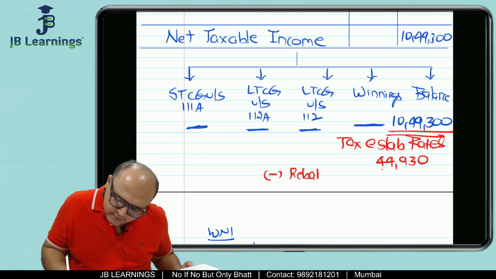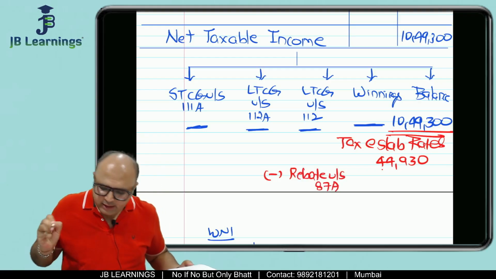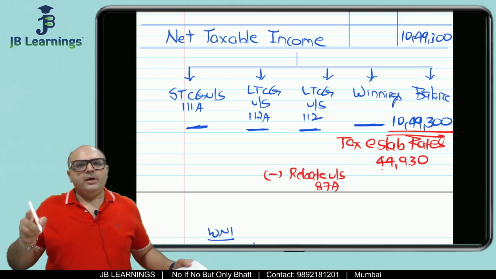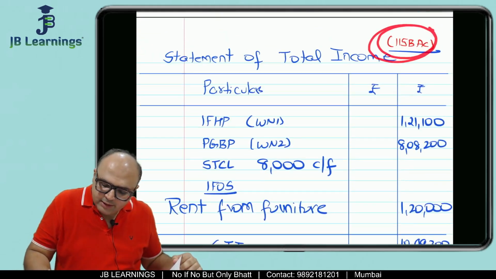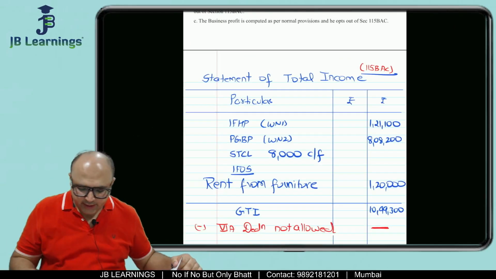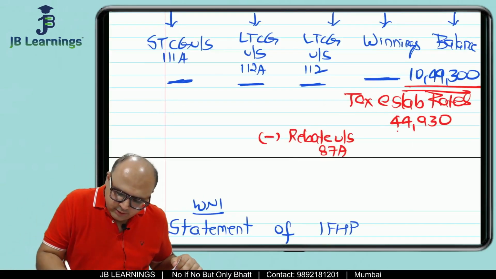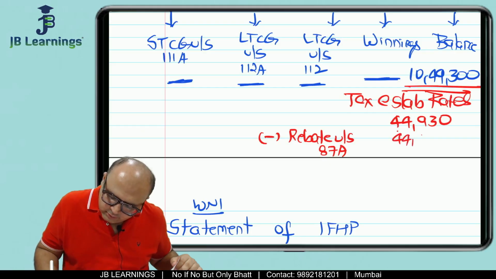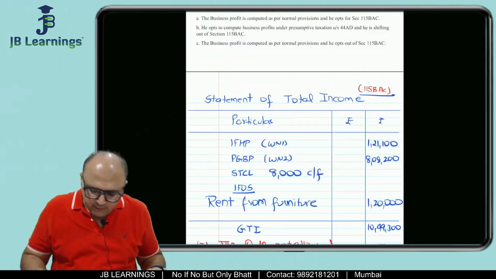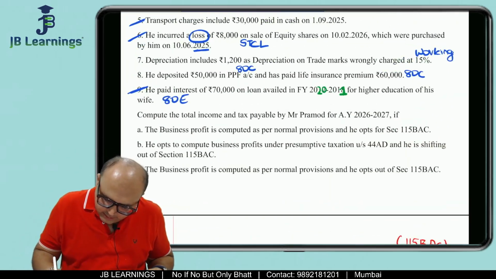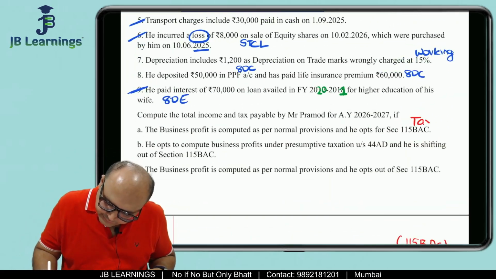So before cess you have to do rebate. So rebate under section 87A. See why rebate? Because in 115 BAC, if your income is less than 12 lakh, your entire income is exempt, right? You get a rebate. So over here there will be a rebate of 44,930, and the answer would be 0. So in the very first case, the tax is 0.